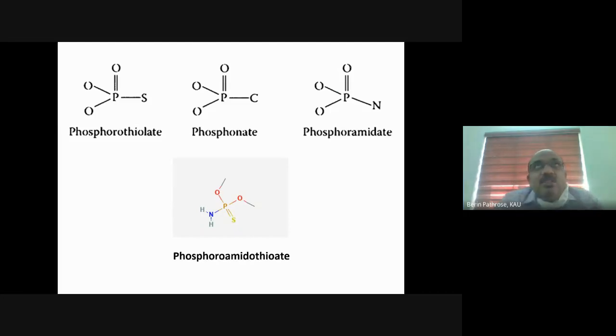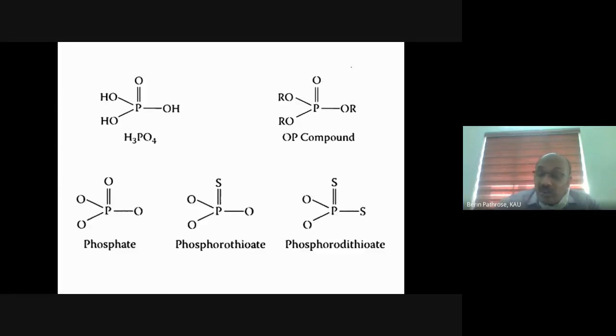So it's pretty easy to understand the various subclasses of OP compounds. Phosphate, the basic structure is the same, P double bond O, O O O. In phosphorothioate, the double bond oxygen will be replaced with sulfur.